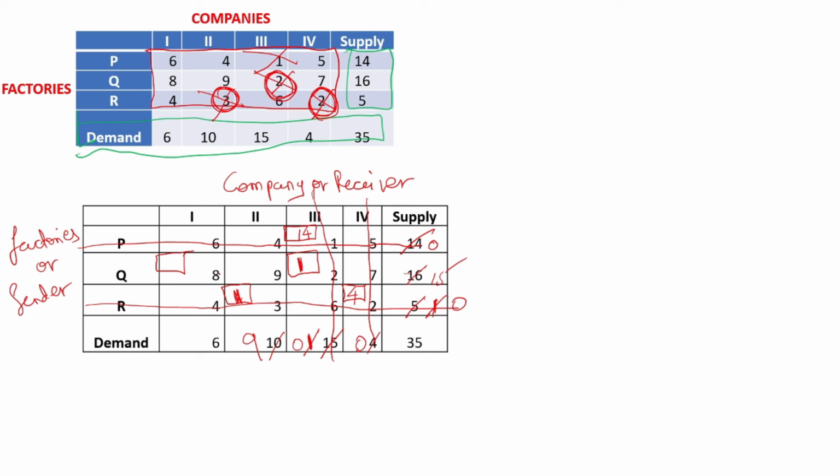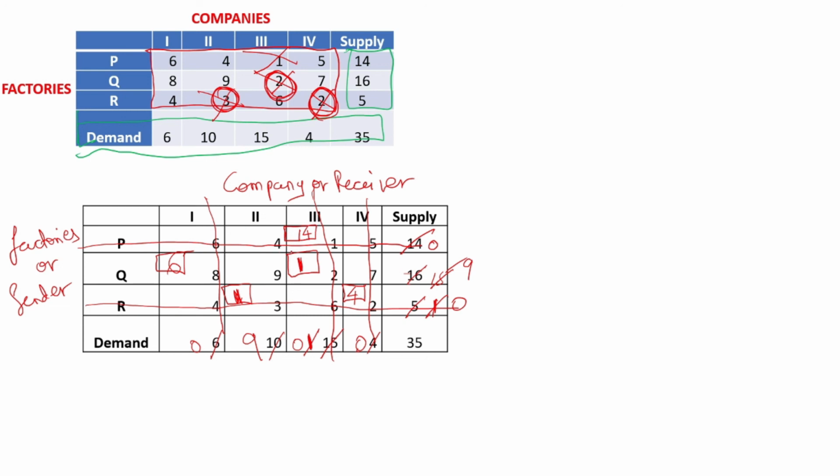8 belongs to factory Q and company 1. Now how many products does company 1 demand? 6. He wants 6 products. And how many can Q give him? 15 he can give. See, Q has 15 items with him. Company 1 needs only 6. So he will take his 6. He doesn't need all 15. So he got all his 6, so his demand is fulfilled. How many will be left with him? 6 are given, so 9 are left.